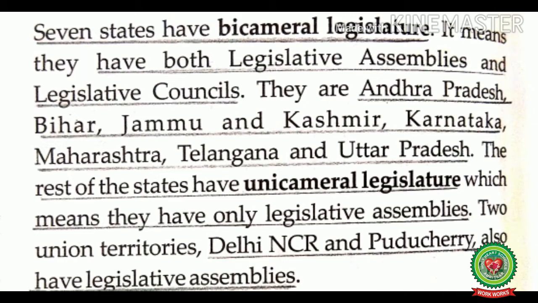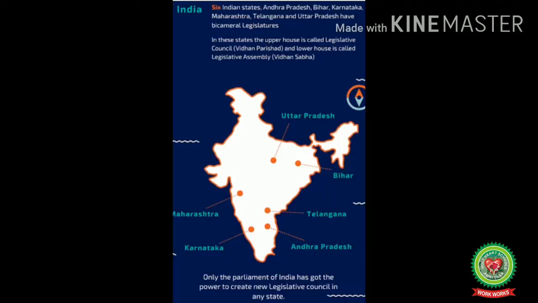But at present, Jammu and Kashmir is not a state. Now it has become a union territory. So, at present, 6 Indian states including Andhra Pradesh, Bihar, Karnataka, Maharashtra, Telangana and Uttar Pradesh have bicameral legislatures.